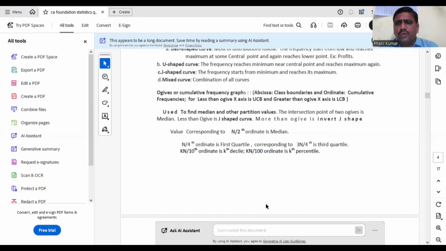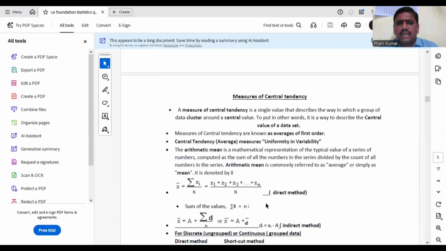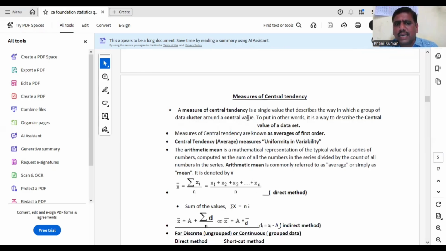Okay. Now I will move to the second chapter, measures of central tendency. Okay, what is meant by central tendency? A central tendency is a single value which represents the entire data, and that value will be exactly at the center. So it is known as measure of central tendency. That means data cluster around a central value. Cluster, central value, all these are the synonyms of central tendency. Central tendency is also known as average.